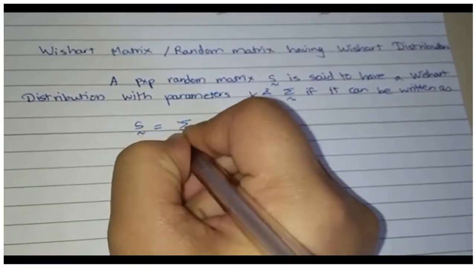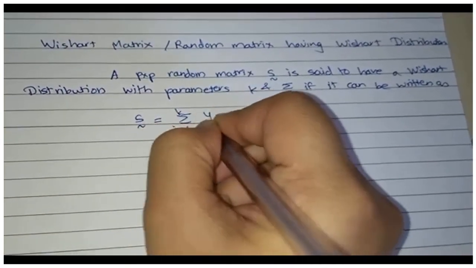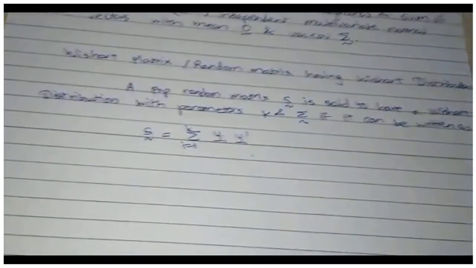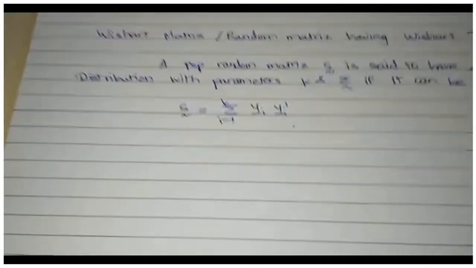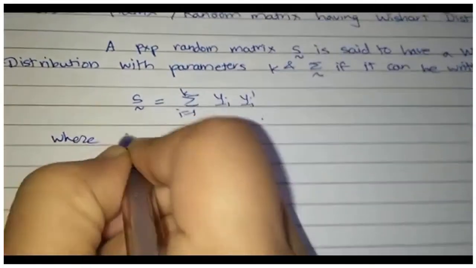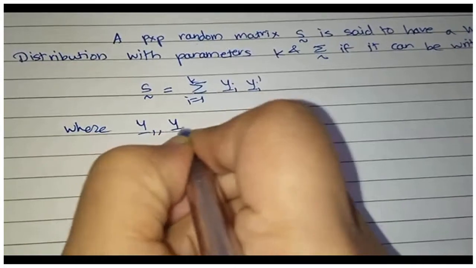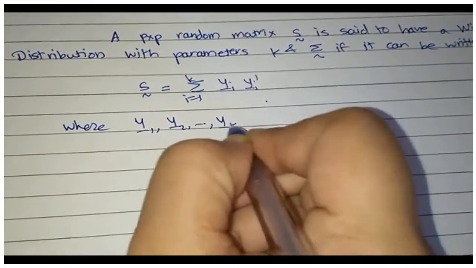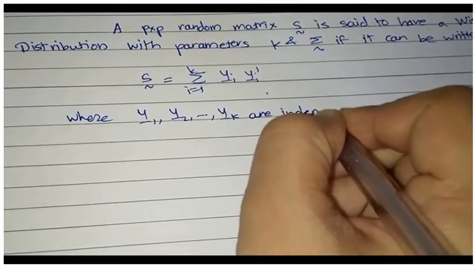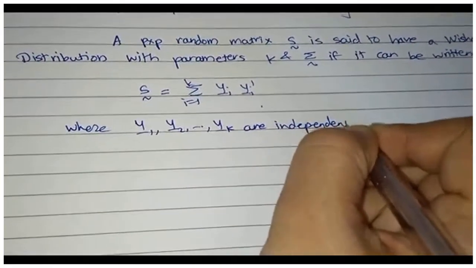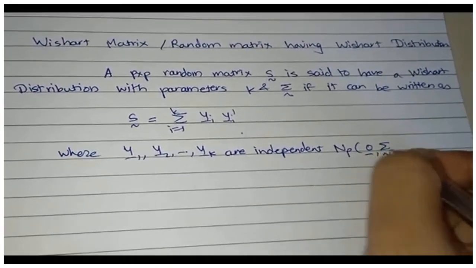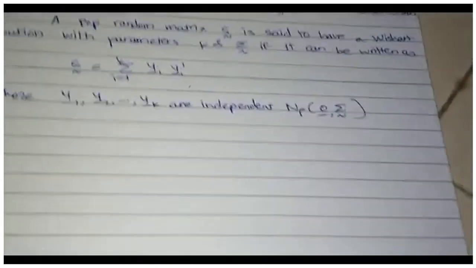S equal to summation i going from 1 to k of yi yi prime. If it can be written as this, what are my yi's? My y1, y2, up to yk are independent p-variate normal vectors with mean 0 and variance covariance matrix sigma.